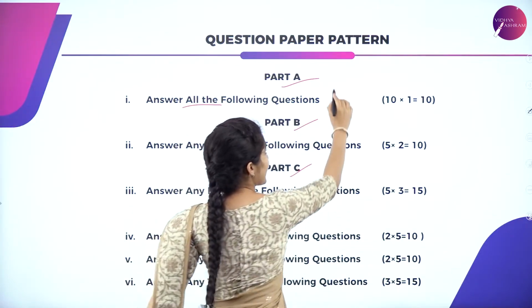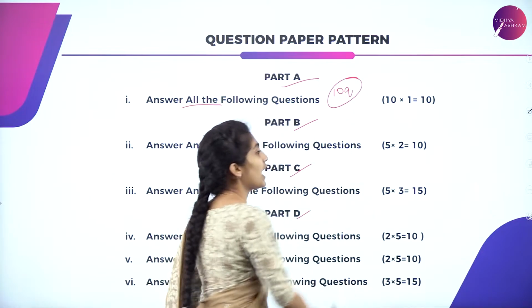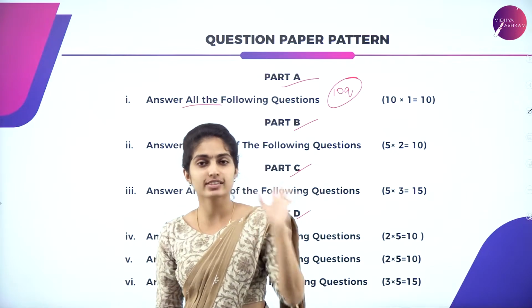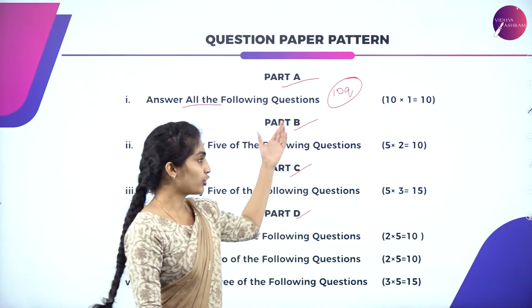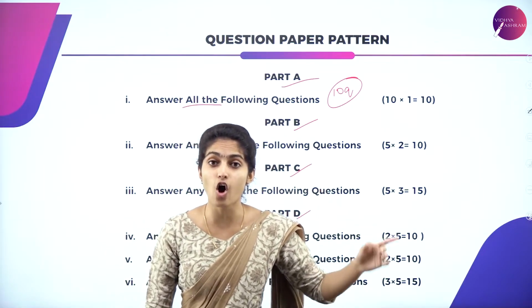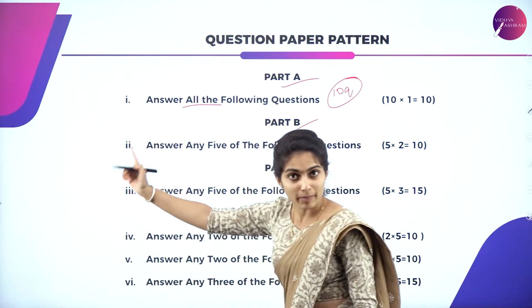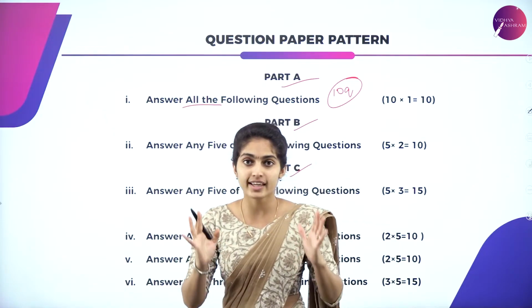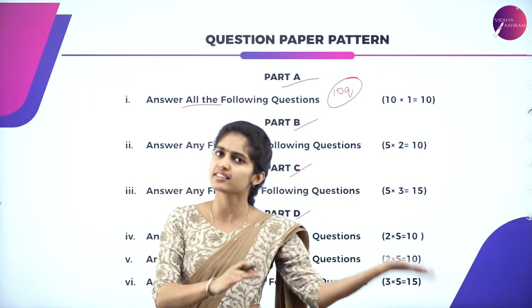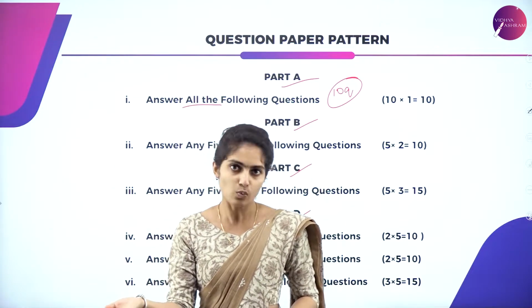There will be 10 questions, each consisting of 1 mark. So in order to get centum, remember you will have to focus on the first main, that is all 10 questions of 1 mark, and you will answer either in a sentence or in a word.